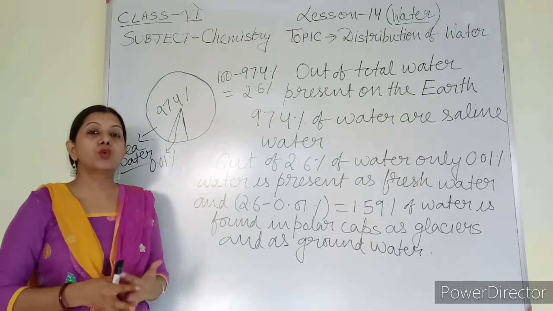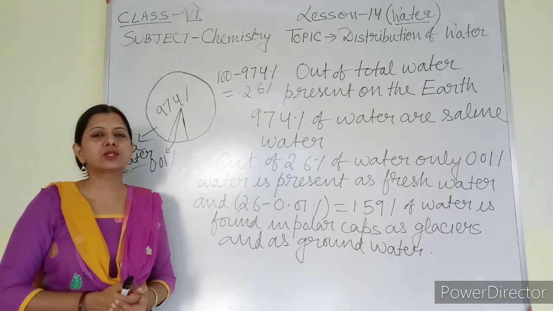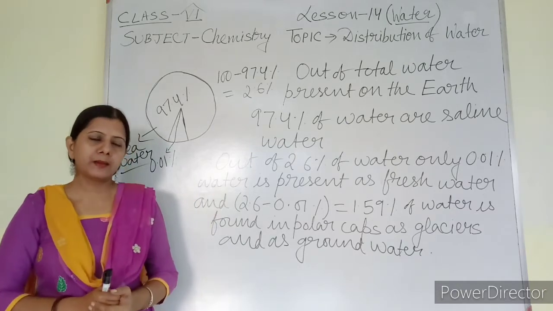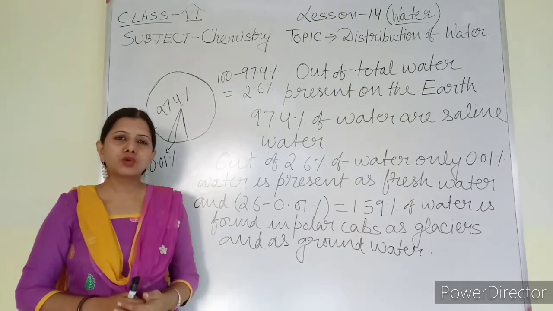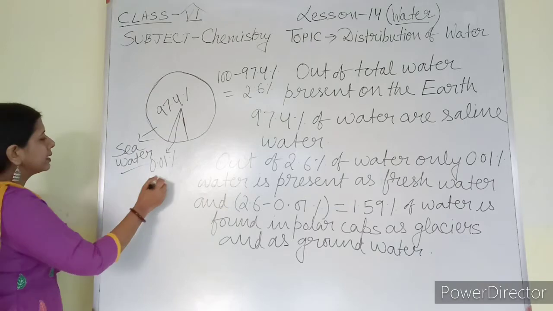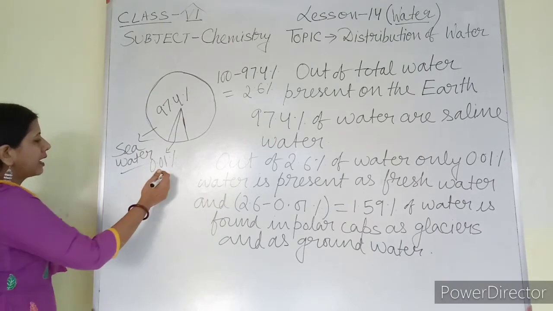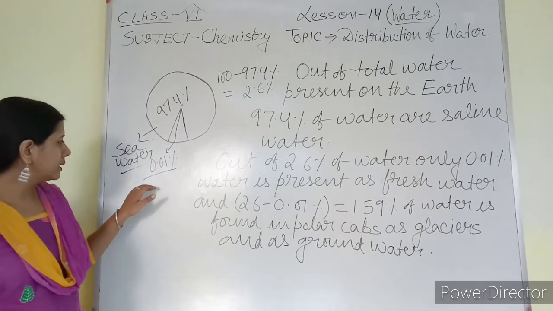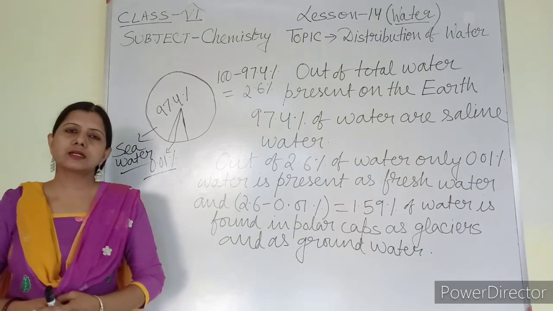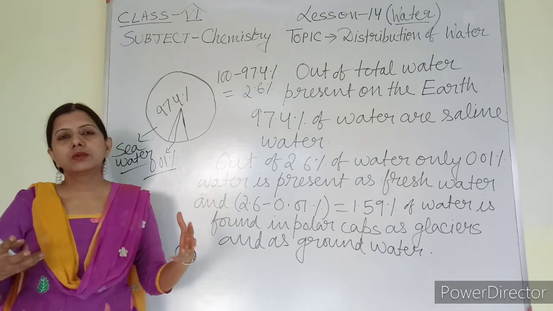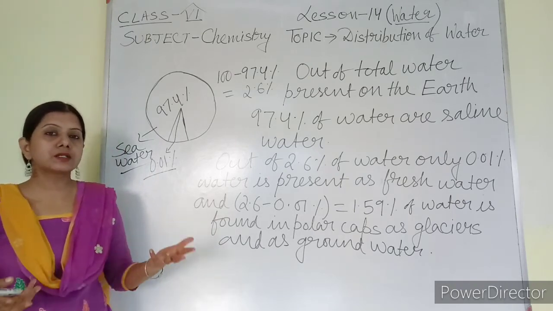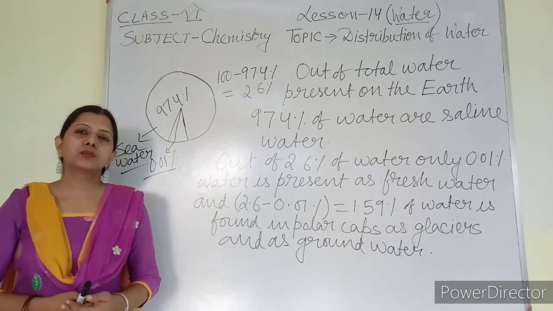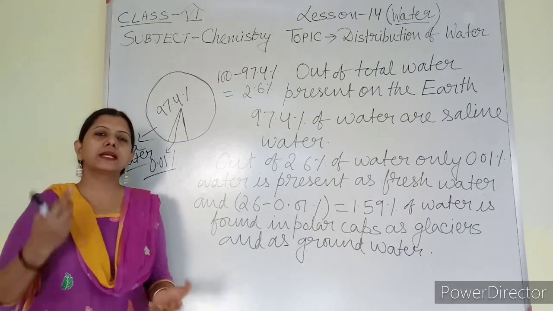You might have motors in your house through which the water comes out from the ground and is stored in the tank. So actually I want to say that the real percentage of water available for us to be used as fresh water is only 0.01%, that is available in rivers, lakes, etc. And nowadays this water is also getting polluted due to human activities.